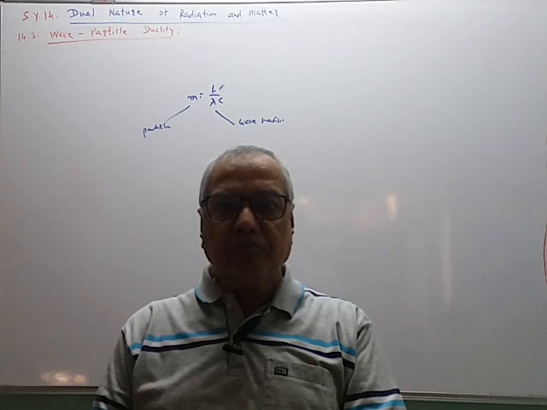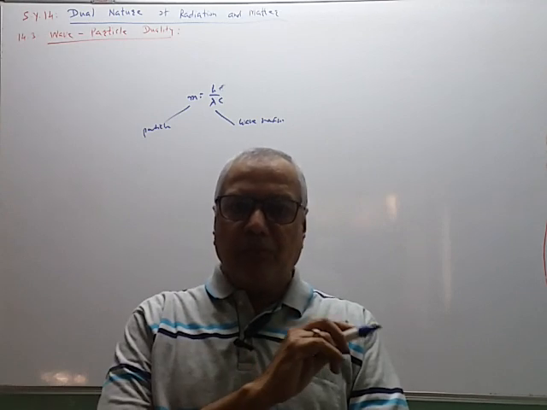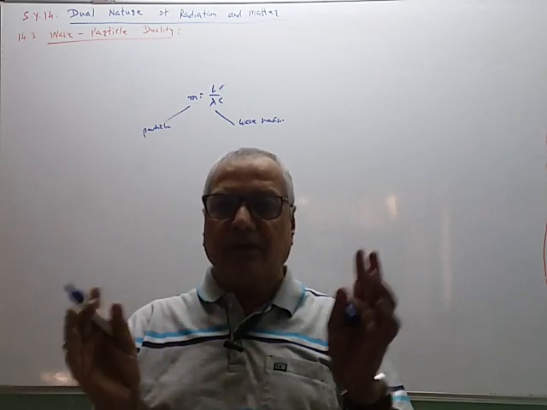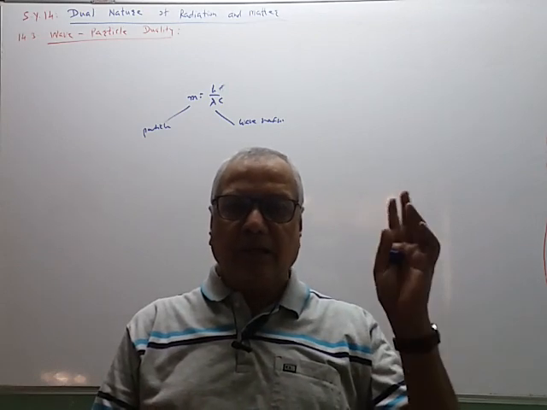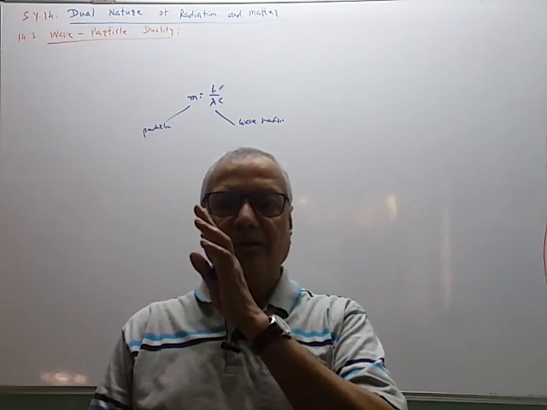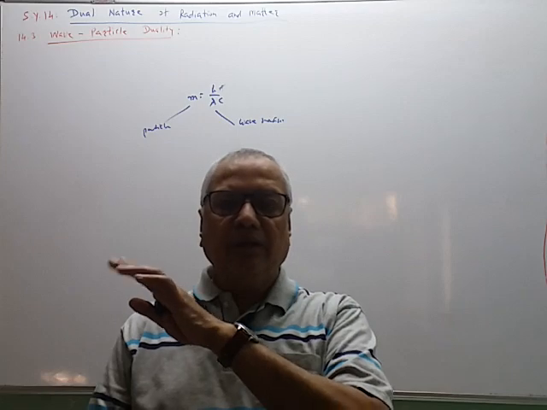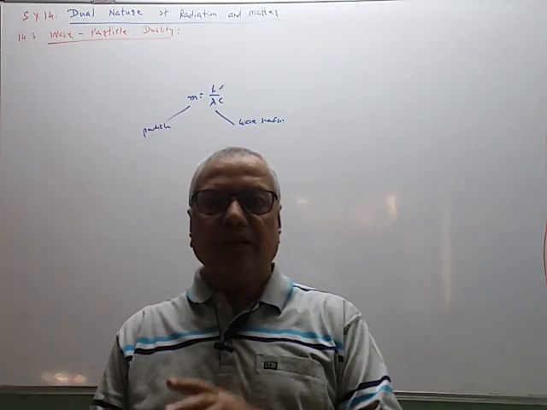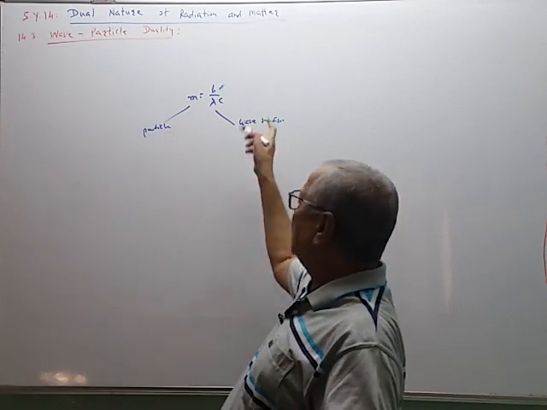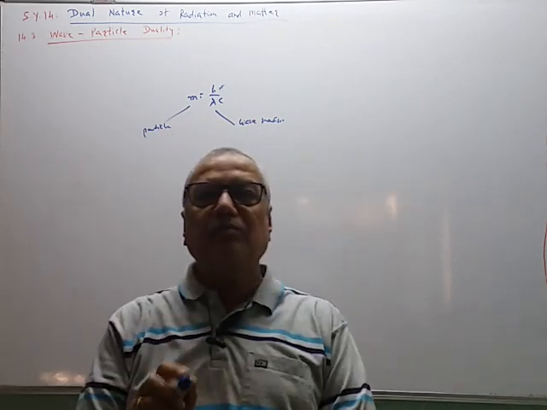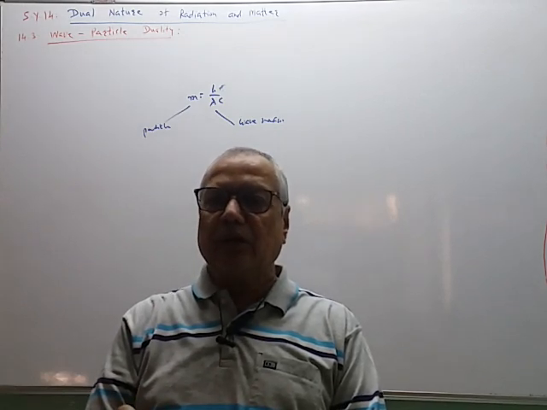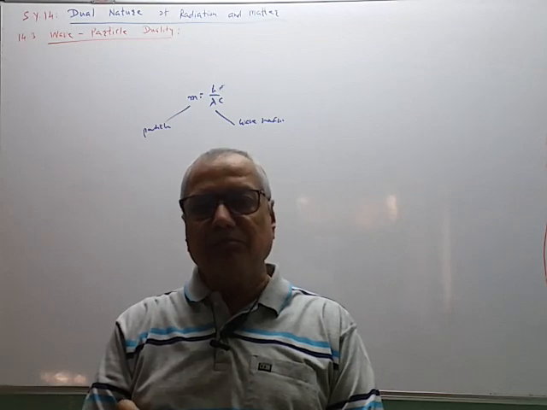Not only light, but electromagnetic radiation. The electromagnetic spectrum is very wide. It starts from gamma, X-ray, ultraviolet ray, visible light, infrared, microwave, radio wave. These are 7 compartments. All this electromagnetic radiation shows this dual nature, particle nature as well as wave nature. This is called the wave particle duality, the meaning that we have seen so many times. Dual nature of light and wave particle duality have the same meaning.